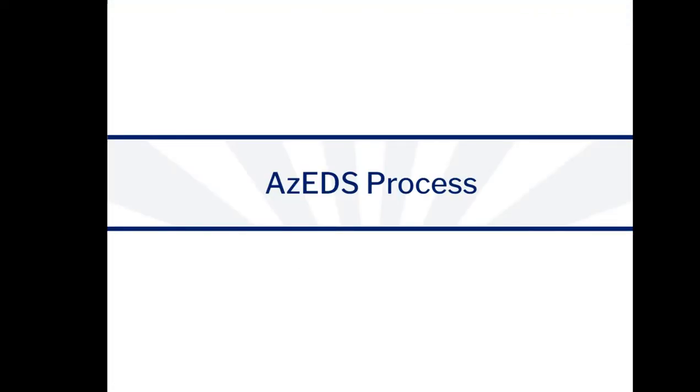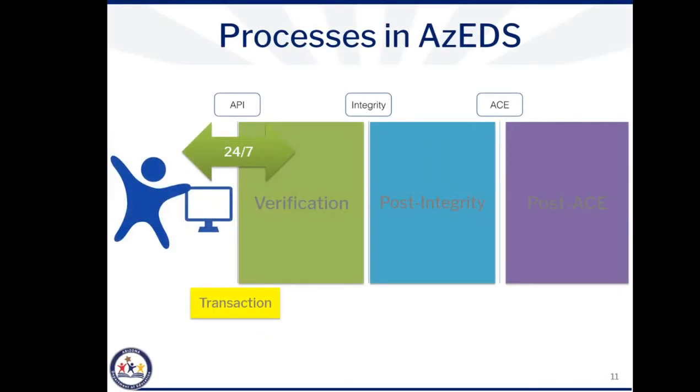Now we'll do a high-level walkthrough of the AZEDS process that generates the data verification reports. The blue person icon on this screen represents the person at your school or district who is responsible for entering data into your SIS, which is represented here by the computer icon. Your student information system should have a feature you'll use to define the frequency with which you want your data to be submitted to AZEDS.